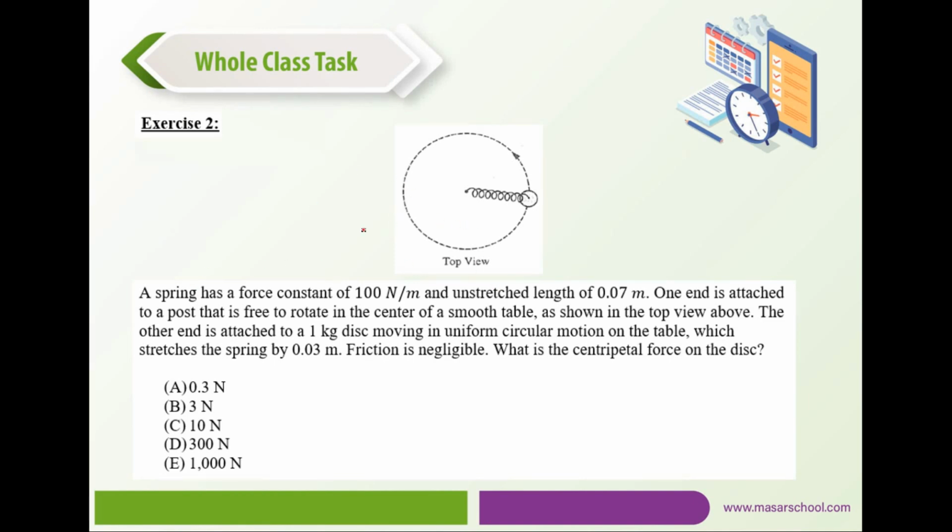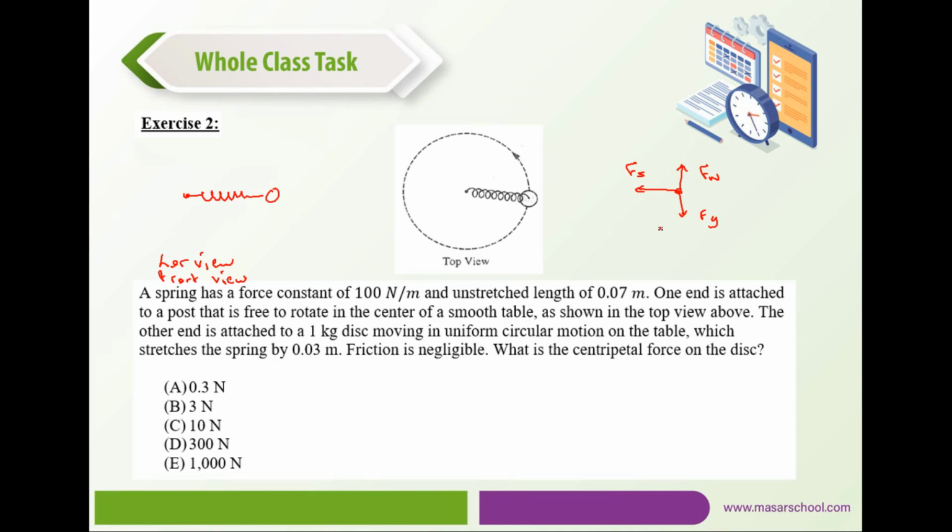So basically this is a top view. A horizontal view, or front view, would be something like this. That would be the spring, and that would be the object. What are the forces acting on the object? We have the pull of gravity, the normal push, and the tension in the spring, let me say Fs, along the center. They're asking for the centripetal force on the disc.